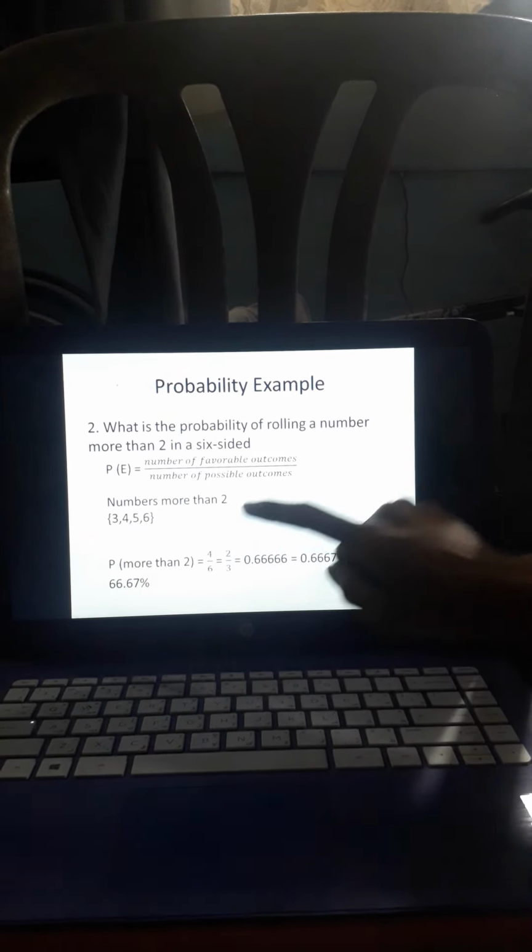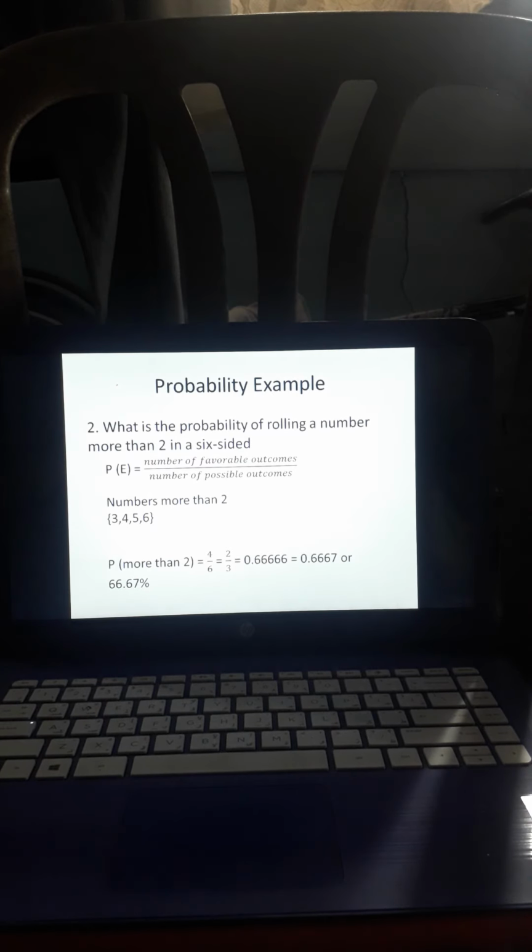Sa calculator, pwede pong i-type yan. Sa calculator, ang itatype nyo lang po, 4, tapos yung may ABC sa calcu, tapos yung 6. Tapos, pindutin po yung equal, lalabas na po yung 2 over 3.